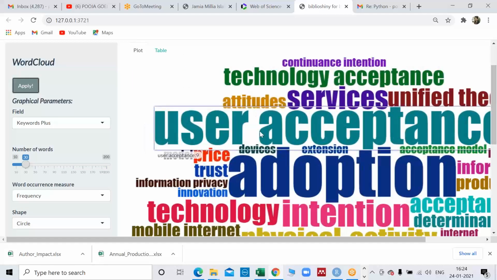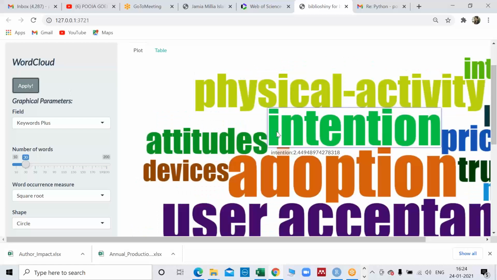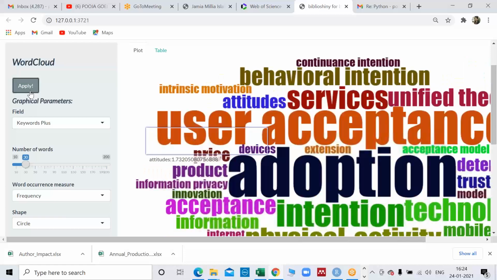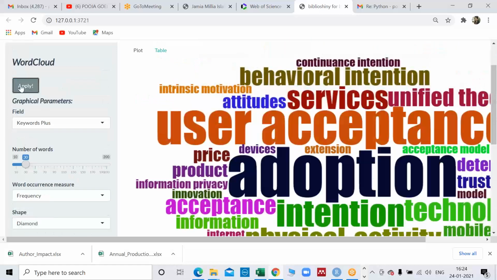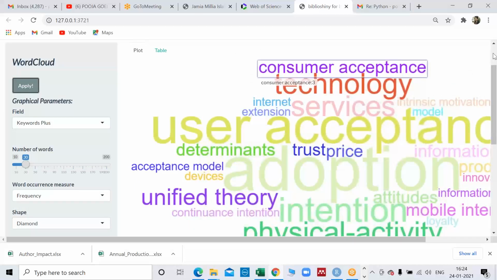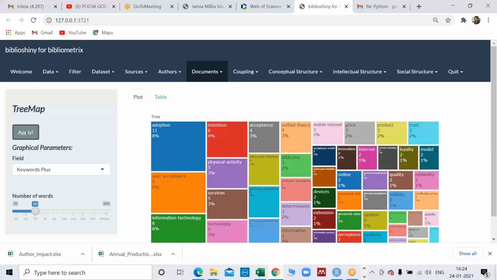Earlier it was showing the log value, now it's showing the n value. You can see that. Now it will show the square root value. It's not an absolute number, but when I was doing it with frequency, it was an absolute number. And you can change the colors and the shape, as you can with any other thing. You can change the font type, you can do diamond, or light and dark. Only two options are there. So you can play around with anything, whatever you find good.